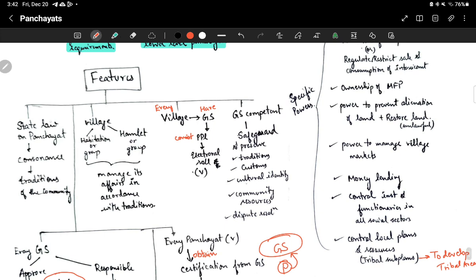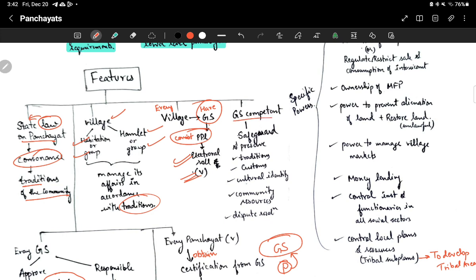The law made by the state on the panchayats will be in consonance with the traditions of the community. Okay. Then in the village, there will be either habitations or a group of habitations, or there will be a hamlet or a group of hamlets. They will manage the affairs in accordance with their traditions. Okay. Then every village will have a Gram Sabha, and that Gram Sabha will consist of those people whose electoral rolls are mentioned in the village.